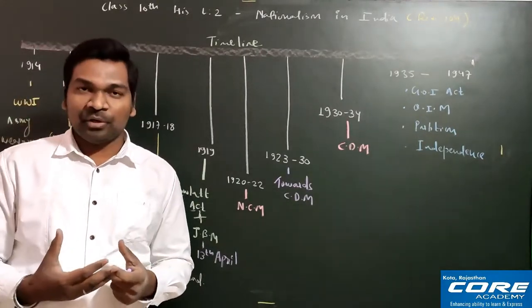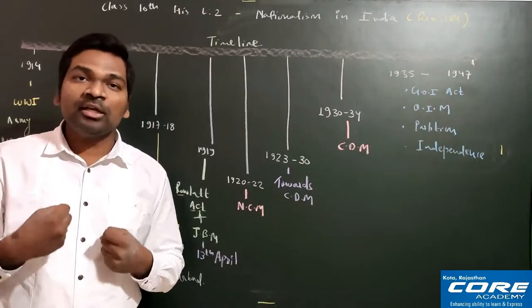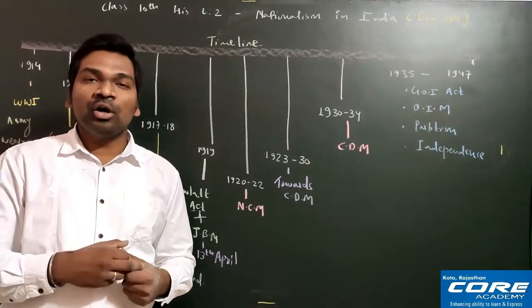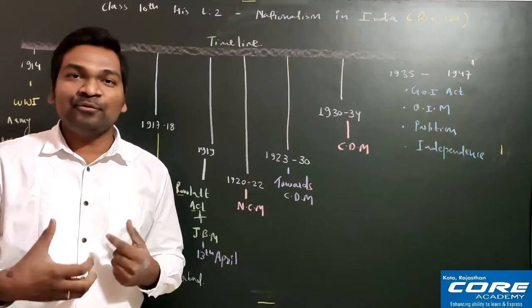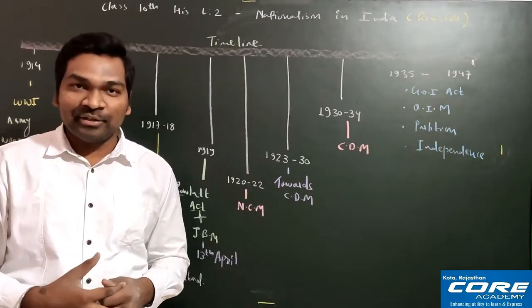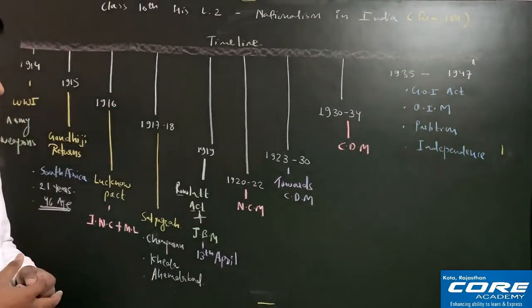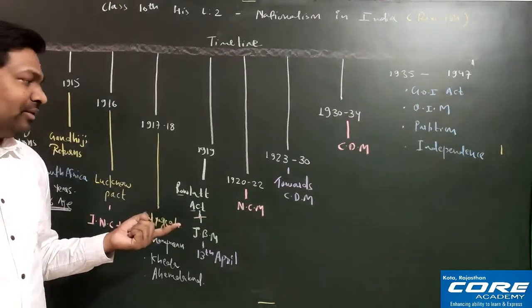under the control of the British government. Why? Because we are giving them cooperation, we are giving them support. The day we withdraw our support and cooperation, they cannot rule over us for more than 1 year and they will have to leave our country within 1 year. Fine. So Gandhiji gave a success mantra for how we can get rid of the Britishers. The success mantra is: don't give them any support, don't give them any cooperation.